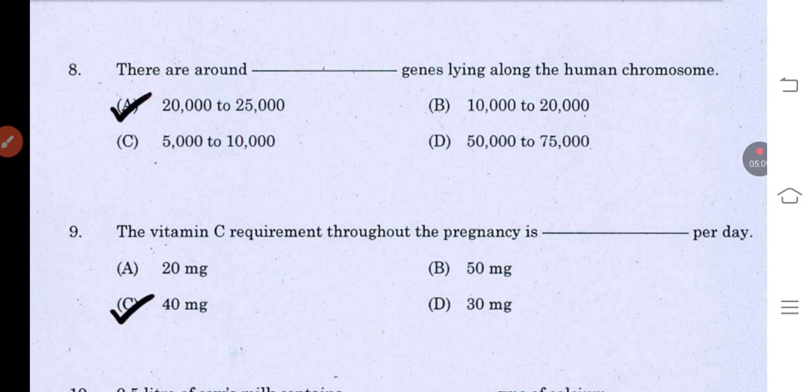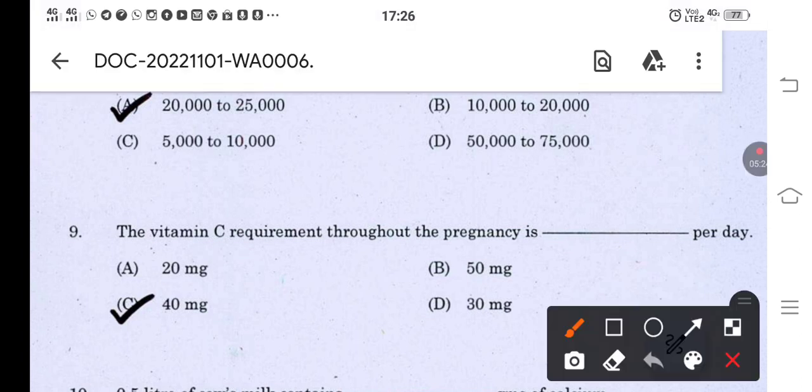Here we should understand what chromosomes are and how they work. In each human cell there are 23 pairs of chromosomes, so totally there are 46 chromosomes.